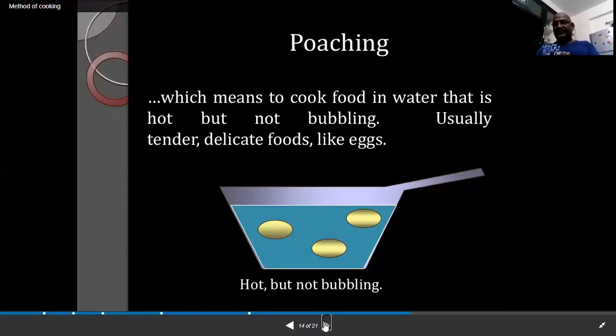You need to cook below the boiling point, so maybe 98, 95, 94 or 90 degrees. At that temperature, you take the eggs and gently leave them into the hot water before boiling point, and they cook very gently. That method is known as poaching. For example, poached egg, poached fish, poached tenders, poached vegetables, poaching of green leafy vegetables. All these can be applied to the poaching method of cooking.